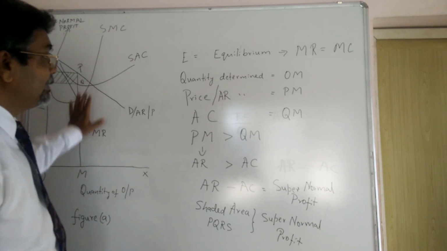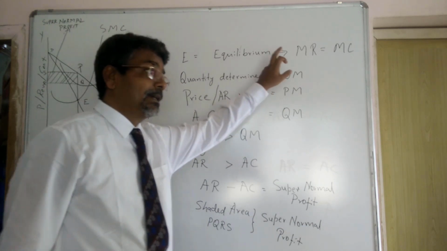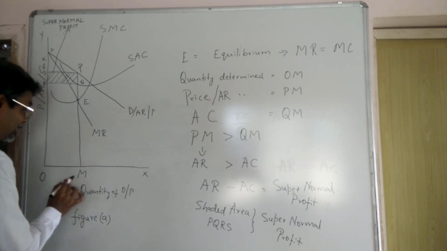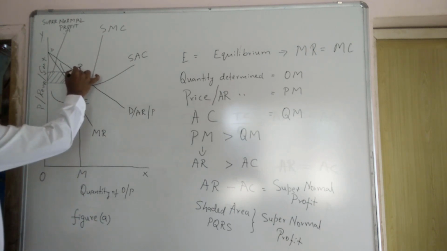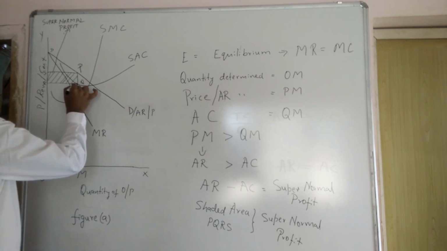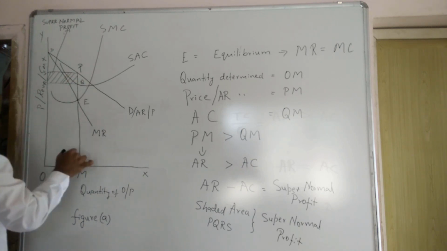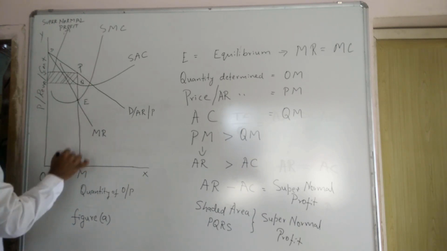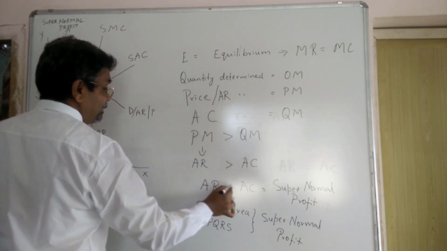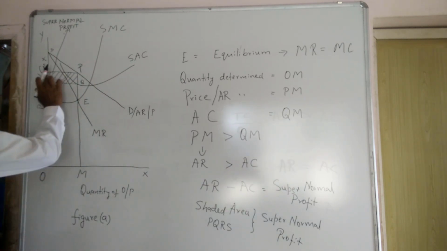Like this, we are seeing again. I am repeating. E is the equilibrium point where marginal revenue is equal to MC. Quantity determined is OM quantity. And price is determined. PM is price or average revenue. QM is the AC, and here PM is greater than QM. PM minus QM is equal to profit. Or AR is greater than AC. AR minus AC is equal to supernormal profit. It is shown through the shaded area PQRS.